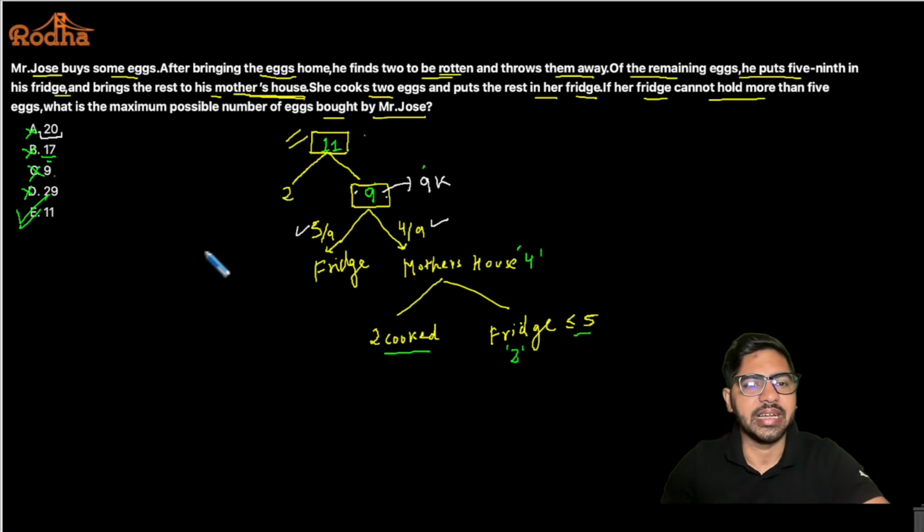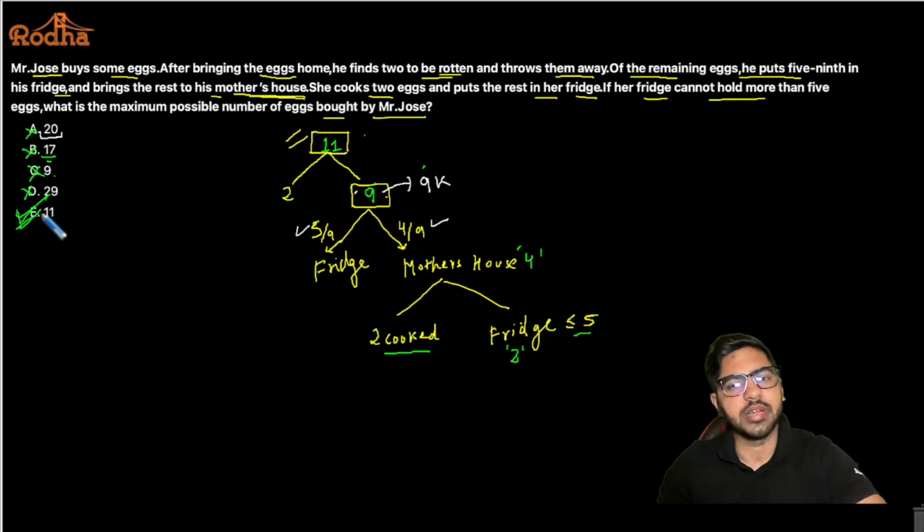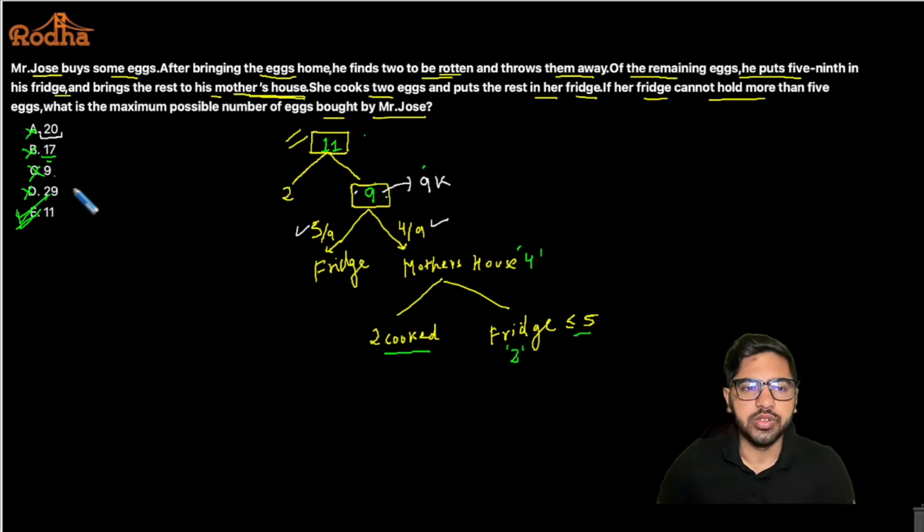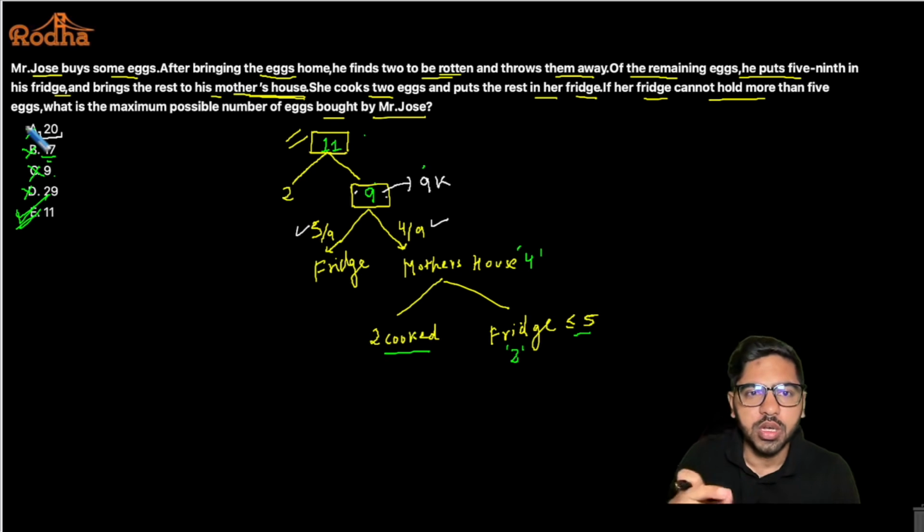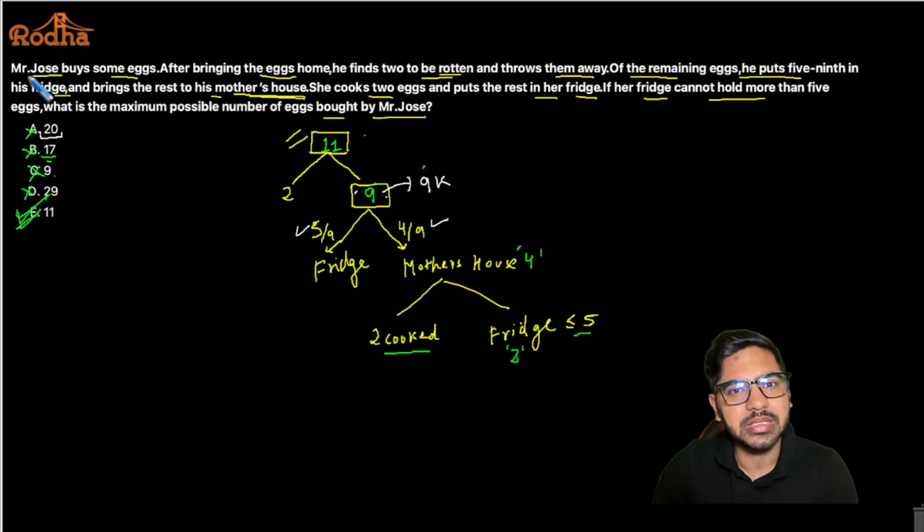So that should be my right answer, the maximum number of eggs here. So it's very important to keep your eyes wide open when you're solving questions. You have to be thorough about every single point that has been given, so that you're able to solve your question very efficiently in the exam and save on time.